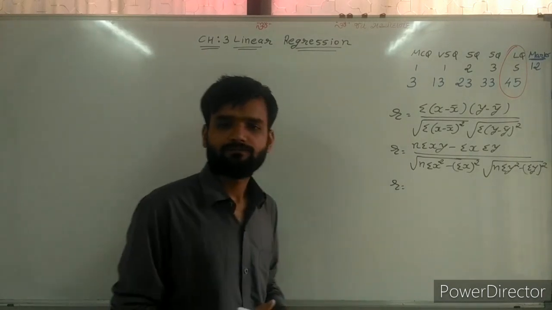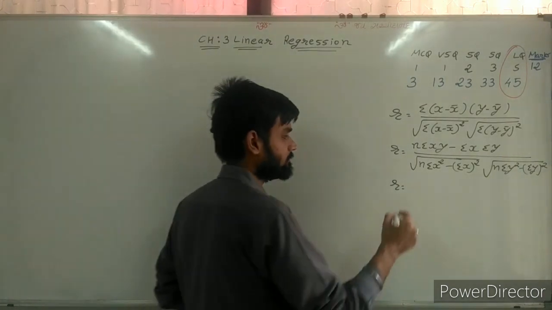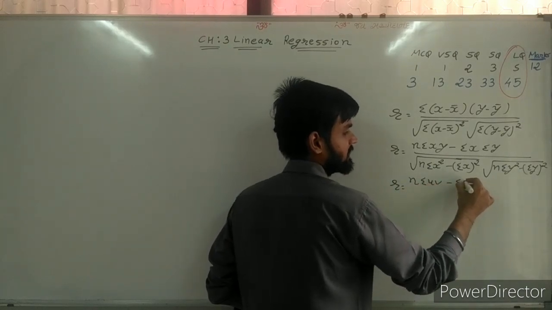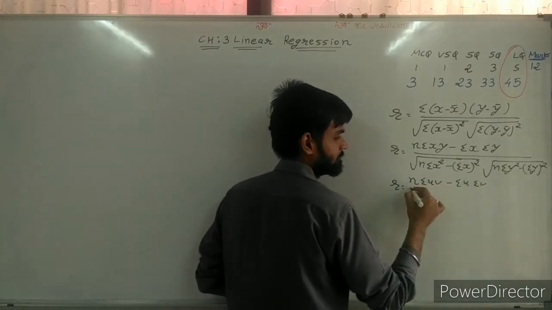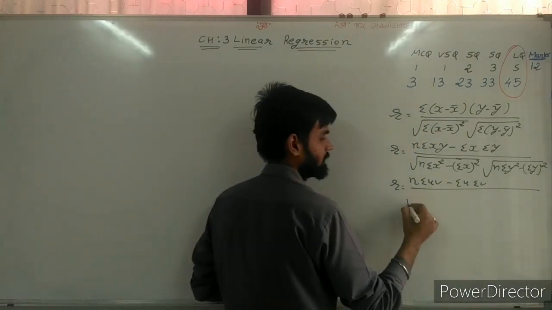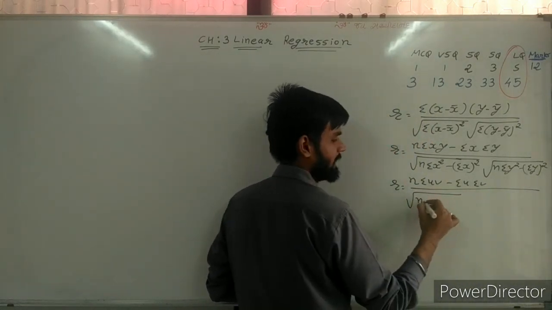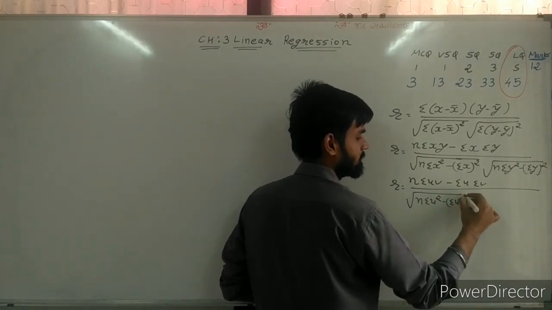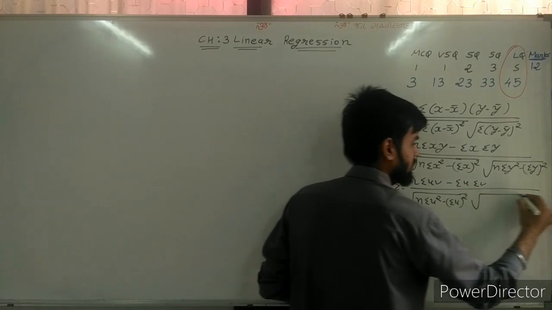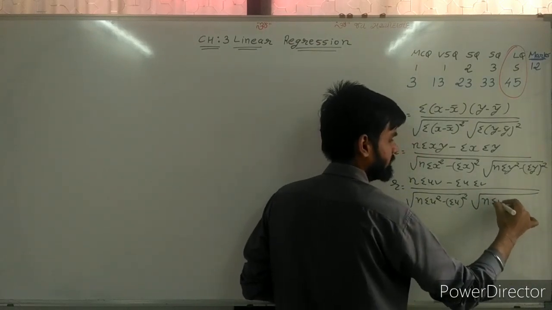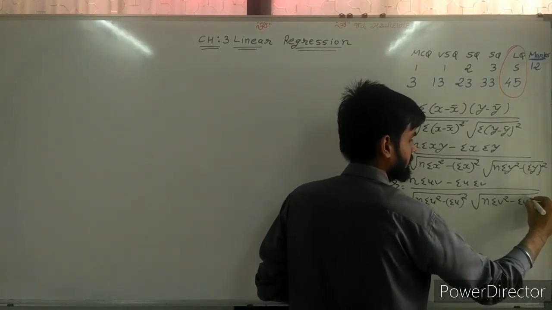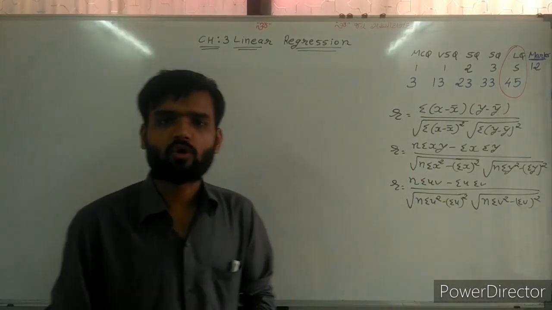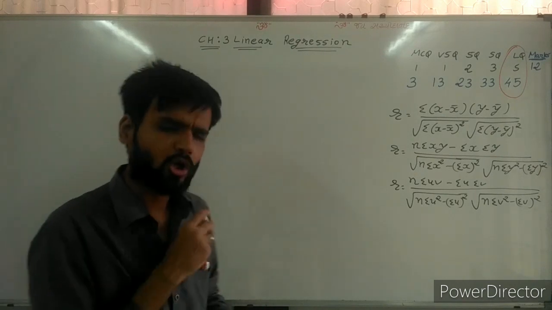The third formula, uv: n sigma uv minus sigma u sigma v divided by under root n sigma u square minus (sigma u) whole square, second under root n sigma v square minus (sigma v) whole square. So all of us know these three normal formulas of Karl Pearson very well.